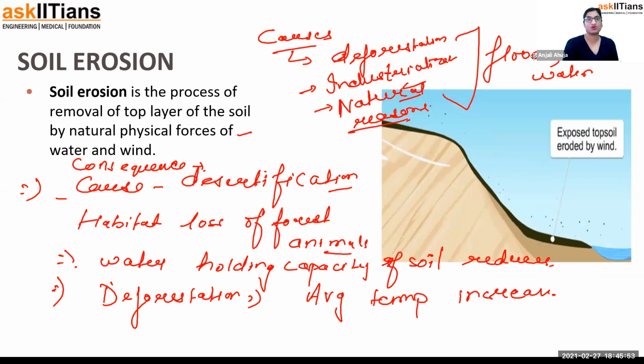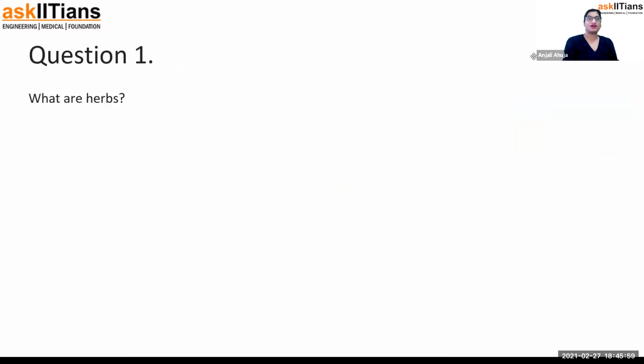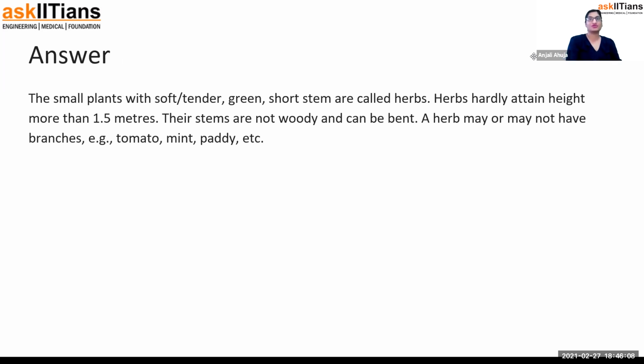Let me just solve these questions. So what are herbs? You know it. You can just move back the video and listen to it. The small plants with soft, tender, green, short stems are known as herbs. They hardly attain height more than 1.5 meters. Their stems are not woody and can be bent. They are flexible. They have a tissue known as collenchyma.